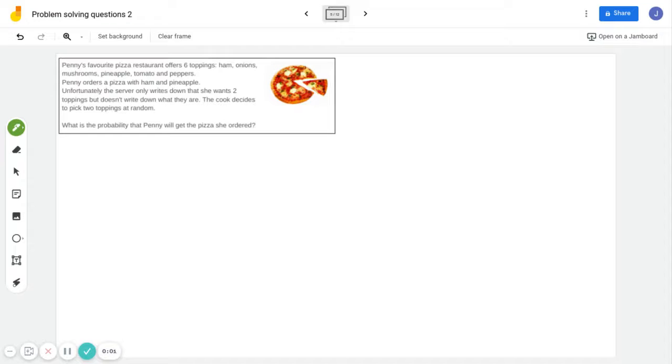All right. So this question says Penny's favorite pizza restaurant offers 6 toppings: ham, onion, mushroom, pineapple, tomato, and peppers. Penny orders a pizza with ham and pineapple. Unfortunately, the server, another word for waiter, writes down that she wants 2 toppings but does not write down what they are. The cook decides to pick 2 toppings at random. What is the probability that Penny will get the pizza she ordered?